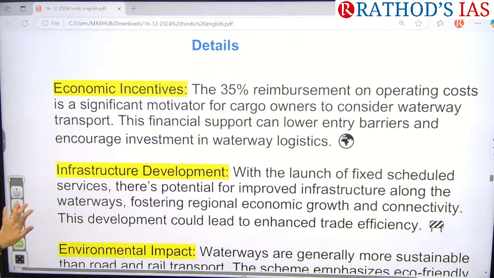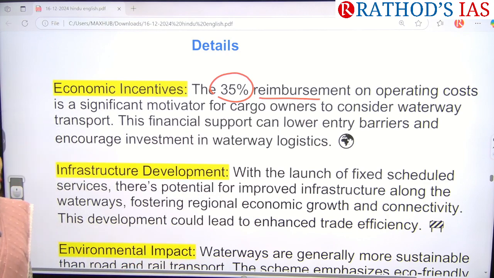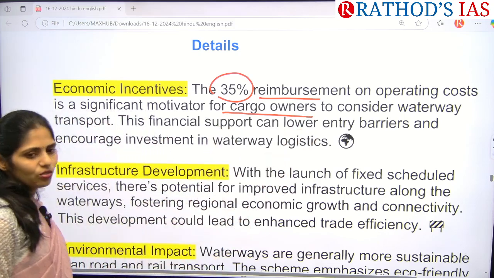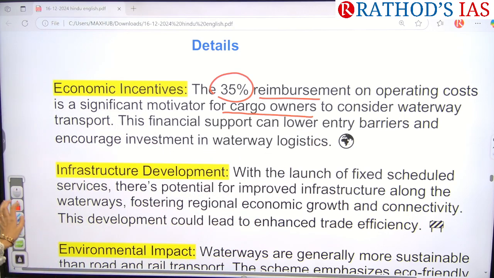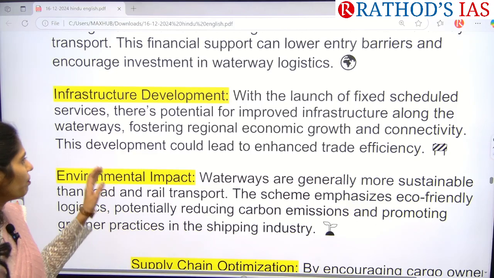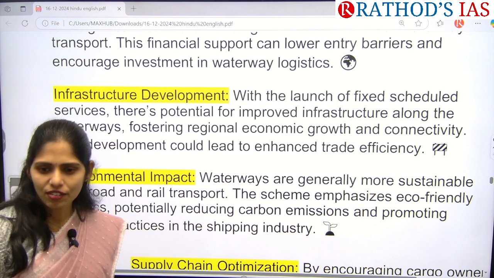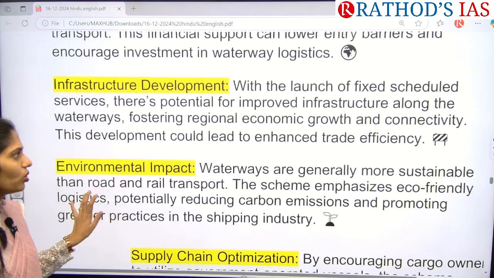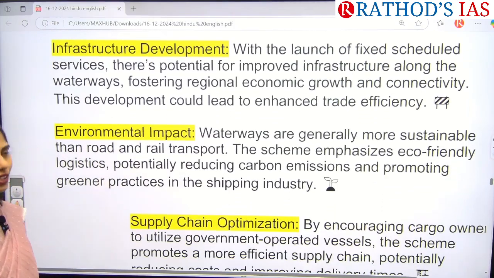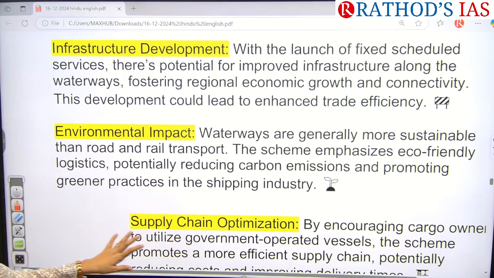Okay, so the first one is they are providing 35% reimbursement on operating cost. It will be a significant motivator for cargo owners to now consider waterways as a means of transport. The next one is infrastructure development. Because of the fixed schedule services, they will also be boosting infrastructure in these waterways, which will help boost regional economic growth and connectivity. And we can even increase our trade efficiency by going for inland waterways.